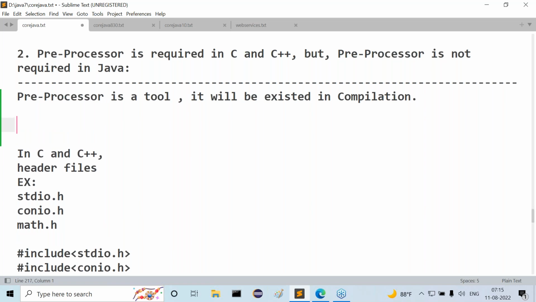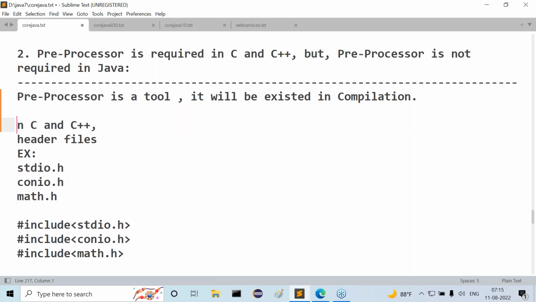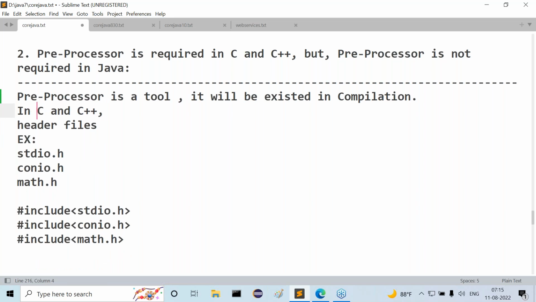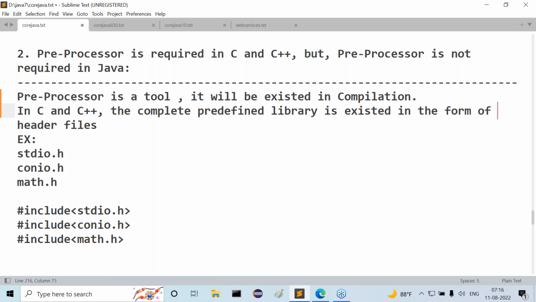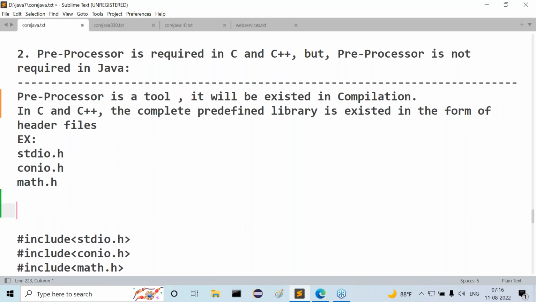Now, what is the job of this preprocessor? For that, I'm giving clarity. In C and C++, the complete predefined library exists in the form of header files. Examples we have given.